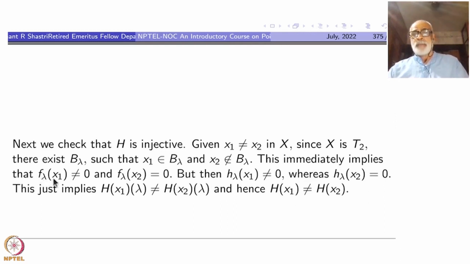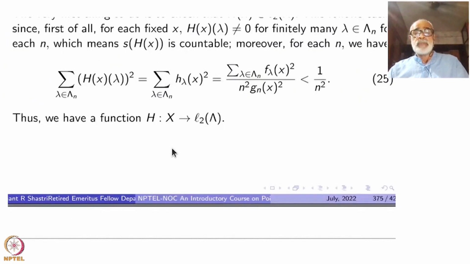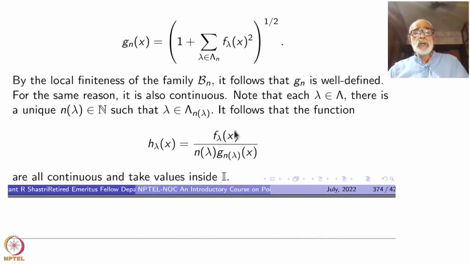So this immediately implies that the corresponding f lambda of x1 is not 0, but f lambda of x2 is 0. So precise zeros have been used here now for the f lambdas. But h lambda of x1 is not 0, whereas h lambda of x2 is 0, because what is h lambda? H lambda has f lambdas in the numerator, and this is always non-zero.